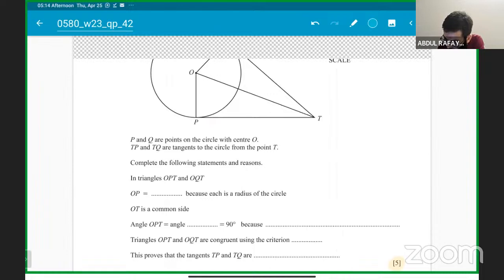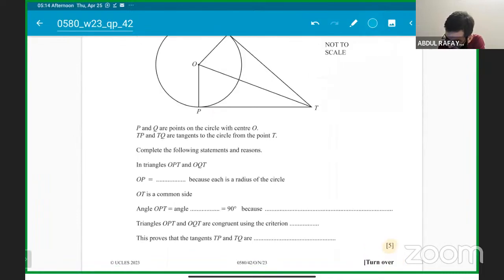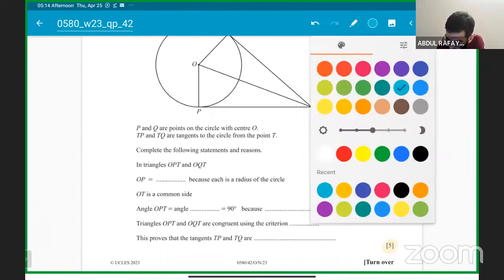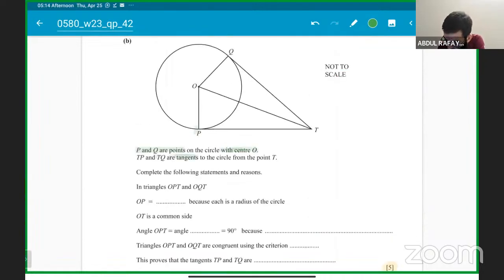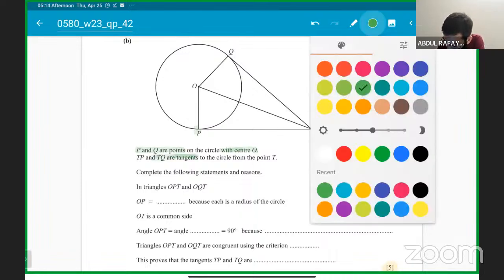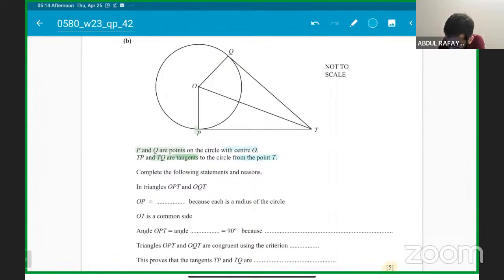Sir, P and Q are points on the circle with center O. So follow carefully. It's very simple. P and Q are the points on the circle with center O. These are tangents, a common thing for us. We have done this shape many times. These are tangents from the point T. Center O, and P and Q are the points. Complete the following in the triangles OPT and OQT.